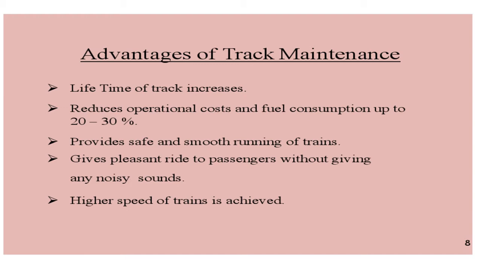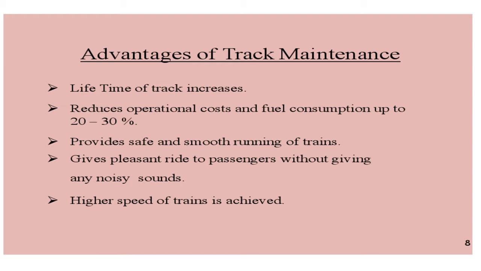Now, what are the advantages of track maintenance? The lifetime of the track increases, it reduces operational cost and fuel consumption by up to 20 to 30%, provides safe and smooth running of trains, gives a pleasant ride to passengers without any noise, and high speed of trains is achieved. So when you are properly maintaining the track, there may be many advantages.